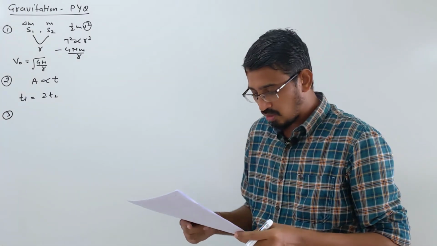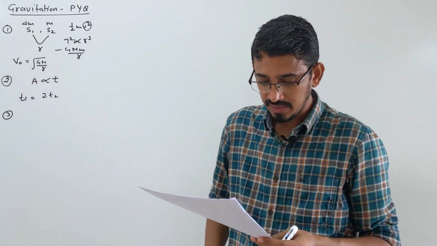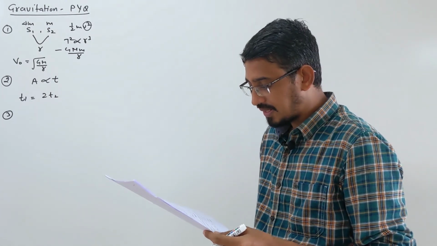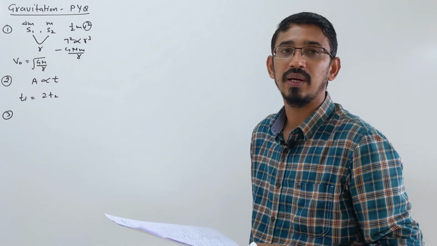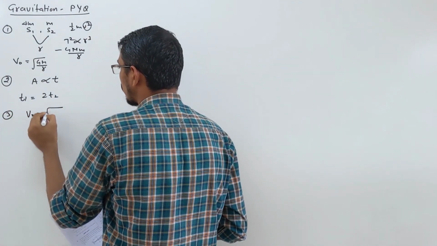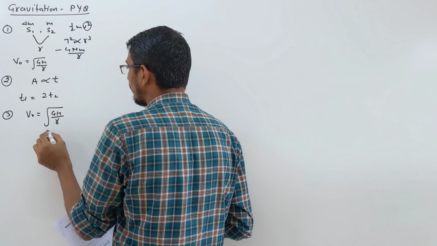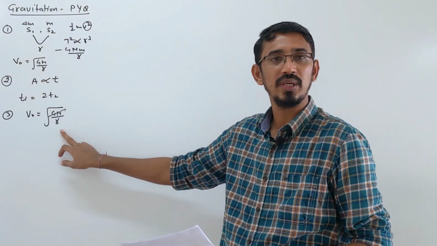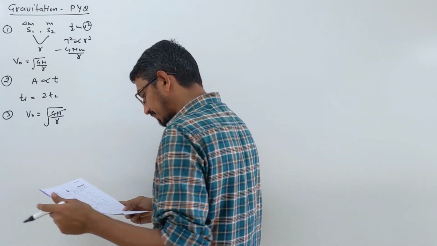Third question we are talking. The radii of circular orbits of two satellites A and B of the Earth are given as 4r and r. If the speed of satellite A is 3v, the speed of satellite B will be what? So they are talking about orbital velocity. The satellite's orbital velocity formula is root GM by r, right? These things are given constant. So speed depends on the orbit only, right?